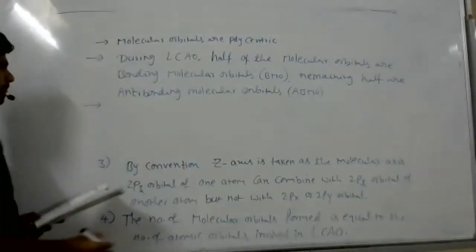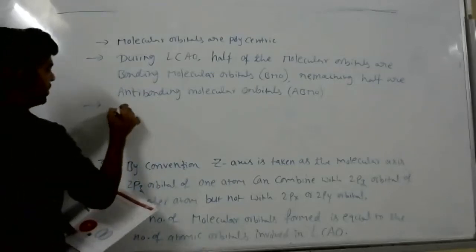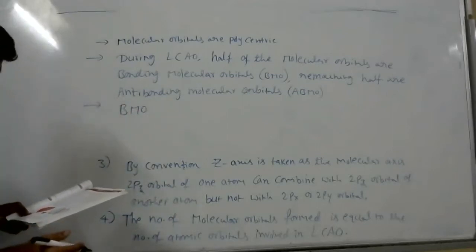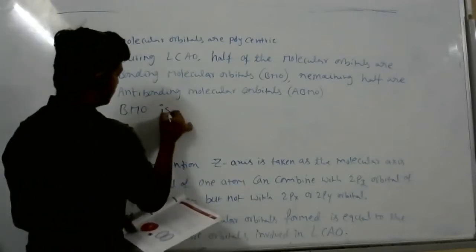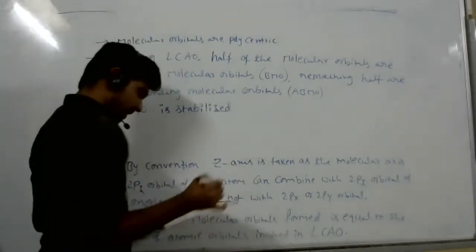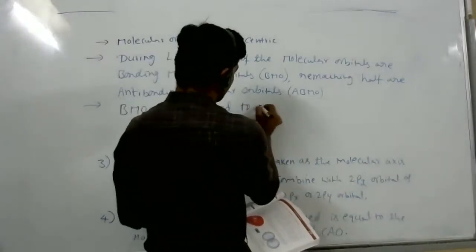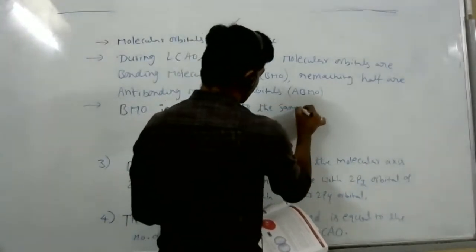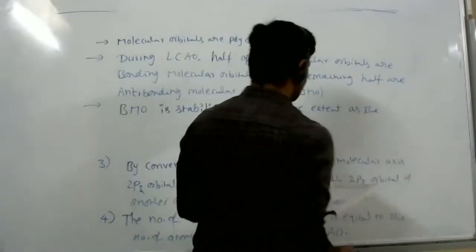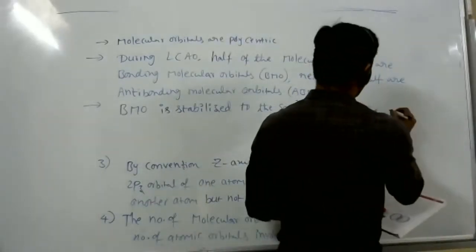Next point. So BMO, bonding molecular orbital, is stabilized to the same extent as the anti-bonding molecular orbital is destabilized.